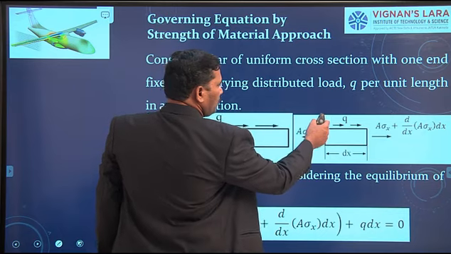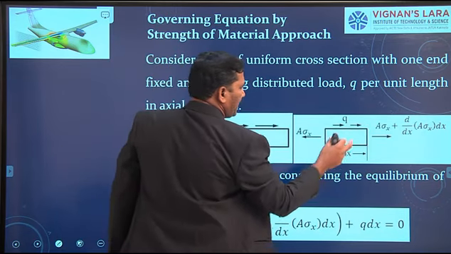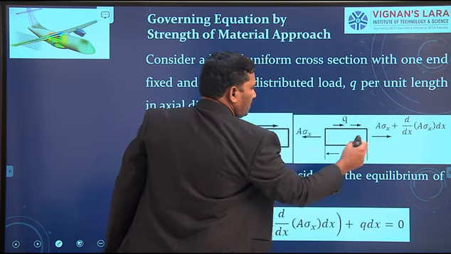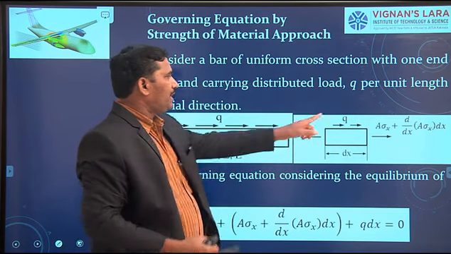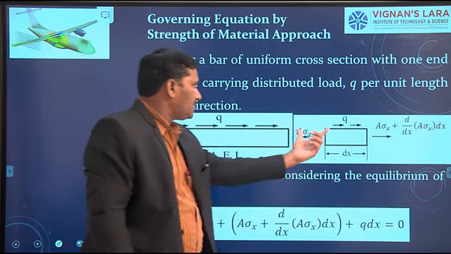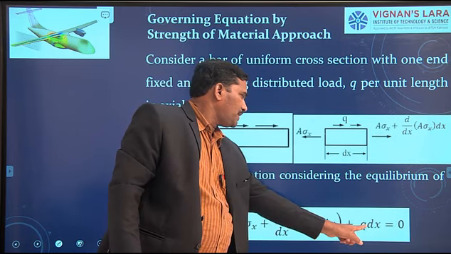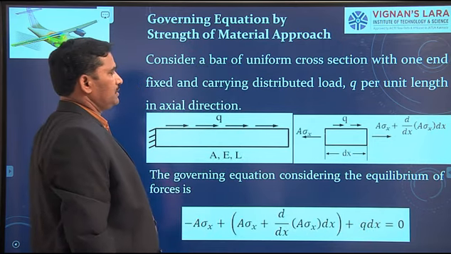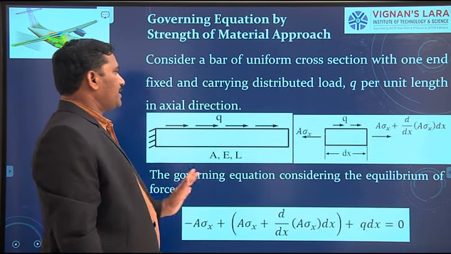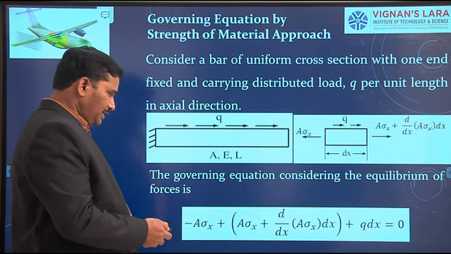And here q is acting rightward. Multiply this by the length of this infinitesimal element, because q is the load intensity per unit length. That is the reason the total load acting on this element is q into dx, so plus q into dx. So from the equilibrium conditions, the sum of the forces equals 0, right?